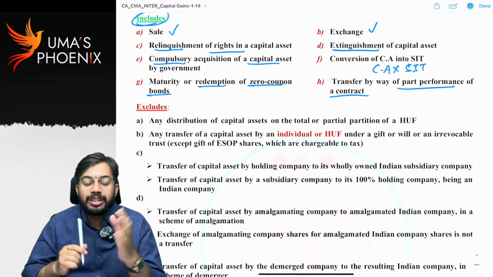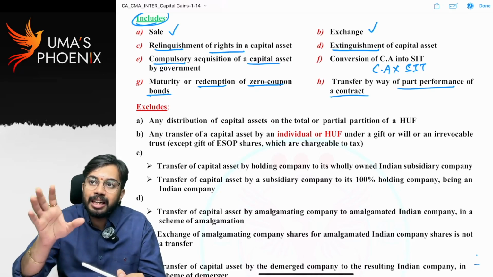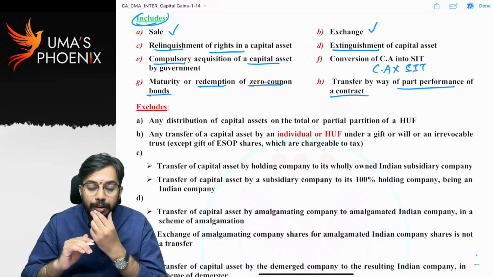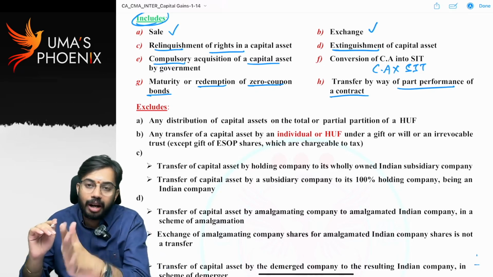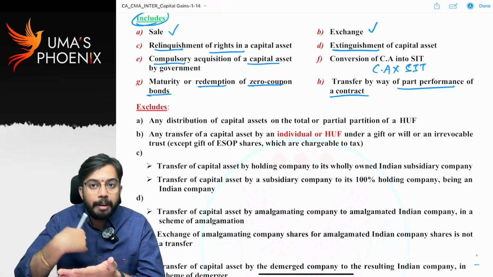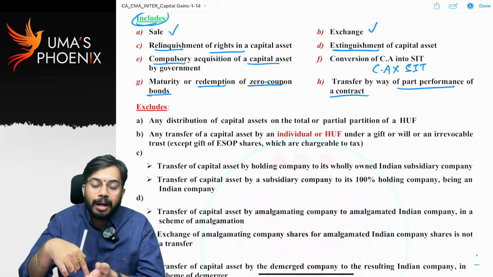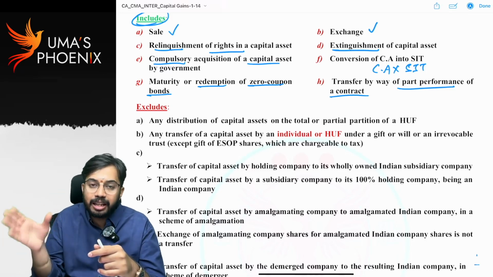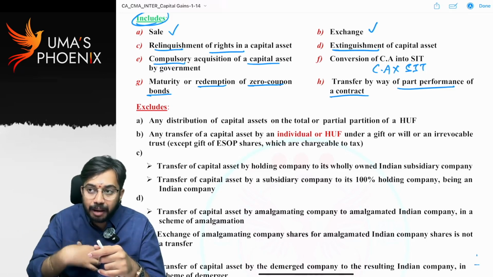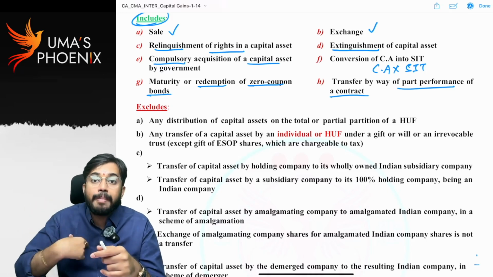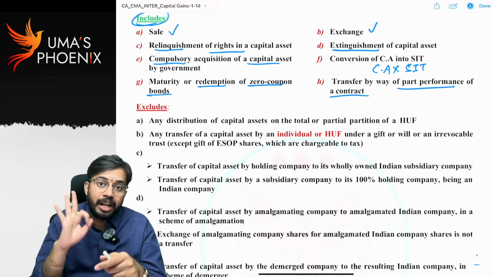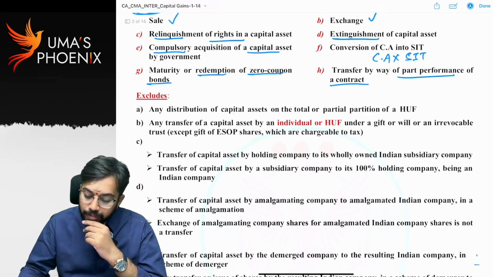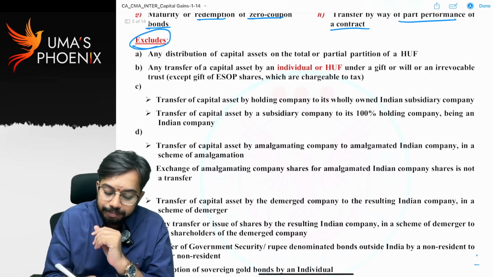Do you remember? In the buyer's case we have discussed the deemed ownership concept. In the seller's case it is considered as transfer and capital gains are required to be calculated. I sold my building to another person. We have a written agreement. Buyer paid me consideration. Buyer took my house. But buyer said registration we will do next year. So legally the property is in my name till next year. Even though legally the property is in my name, the buyer will be considered as deemed owner, and I am required to calculate capital gains because all the three conditions of section 53 of the Transfer of Property Act are satisfied. Is it clear?